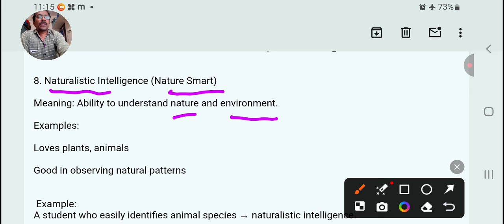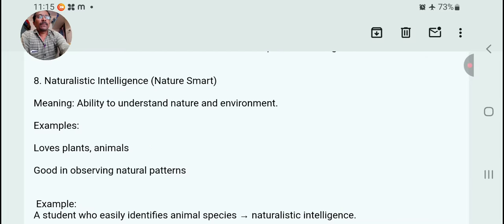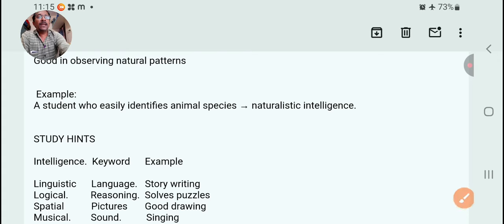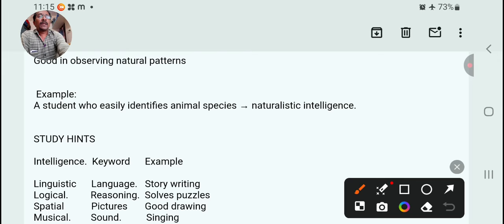For example, loves plants, animals, good in observing natural patterns. Example, a child who easily identifies animal species. That's an example of naturalistic intelligence.